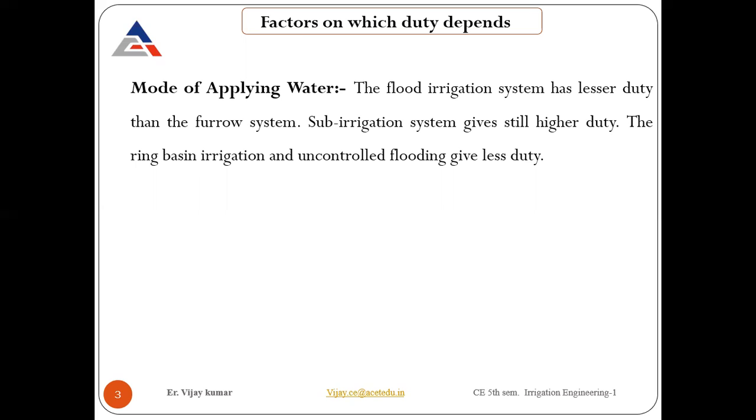So what you need to do is reduce the losses by adopting different methods of applying the water. In that case, your duty comes out higher compared to flood irrigation or other irrigation in which losses are more. Ring basin irrigation and uncontrolled flooding give less duty, because in such systems more losses take place. Water will be lost, some percolation will take place, evaporation will take place, some water will spill over to other places, because it is not controlled in that manner. In that case, losses come out to be more.